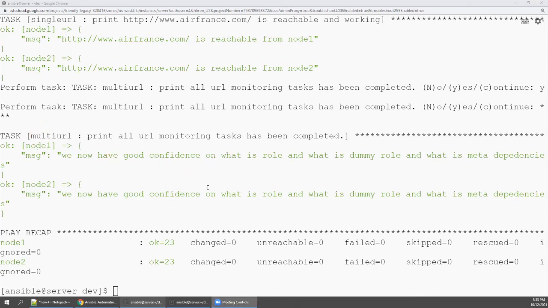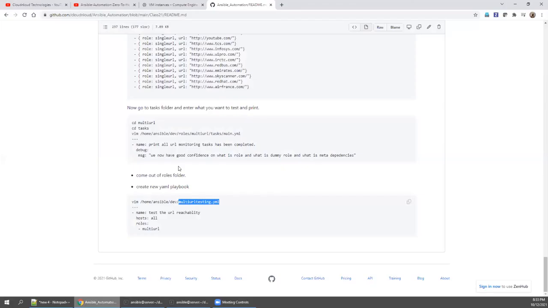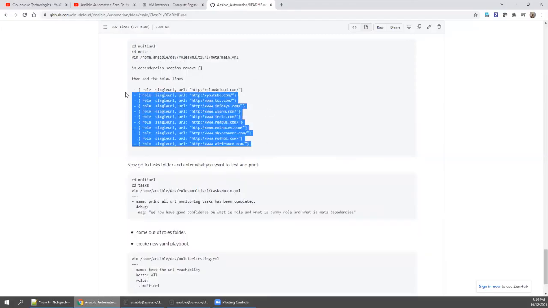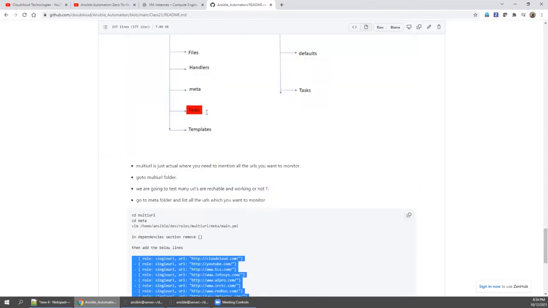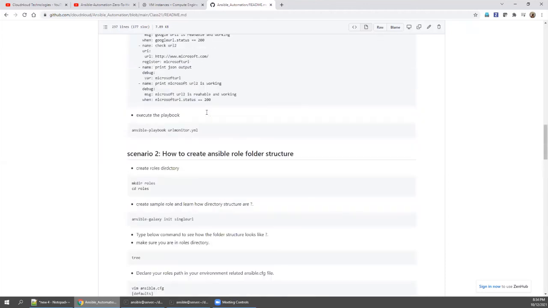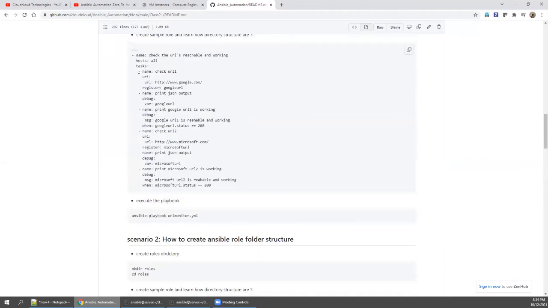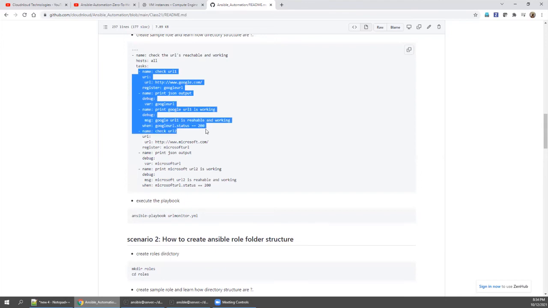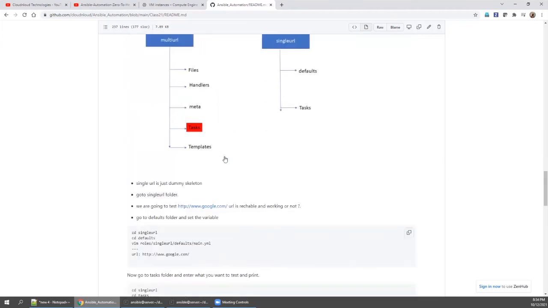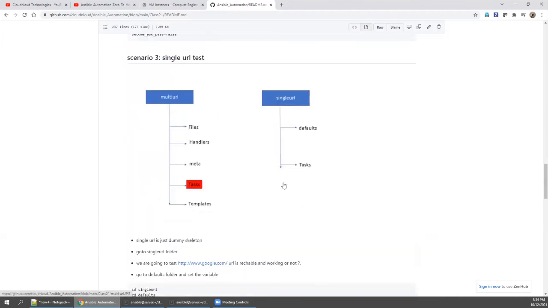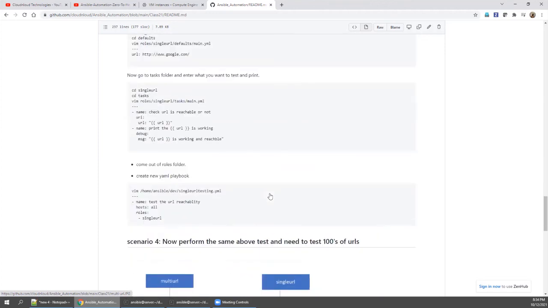Role is something, instead of this much URL, you can go with 1000 URL. Just imagine if you want to do 1000 URL, go above, see here, like this, 1000 into 3. So you need to create 3000 plays in one single playbook, which is really massive. It's really hard to manage. That is why the roles are really a perfect choice when you want to do a repeatable task, right?